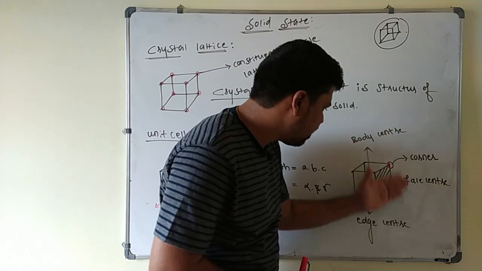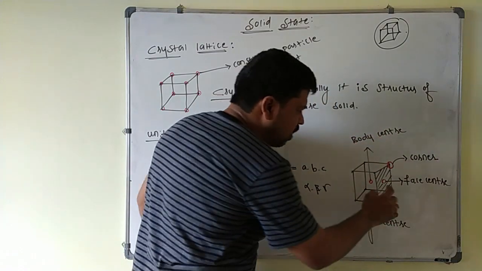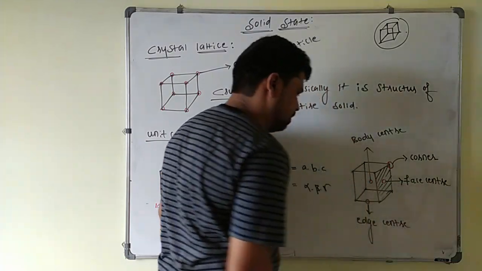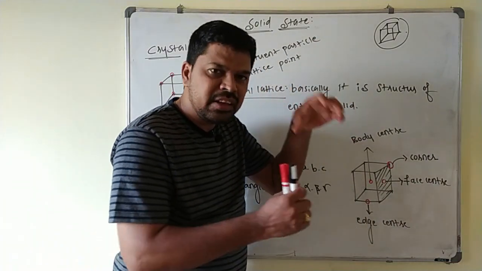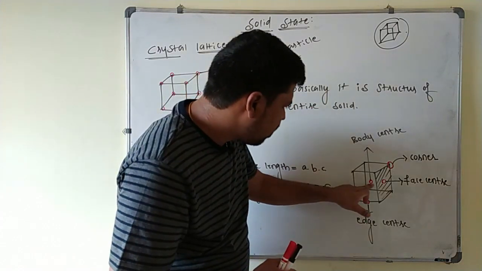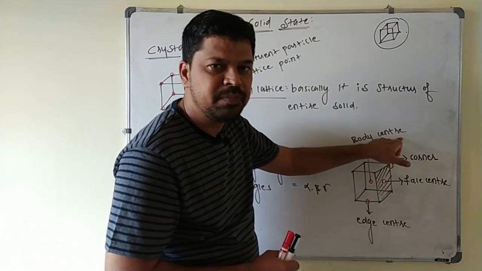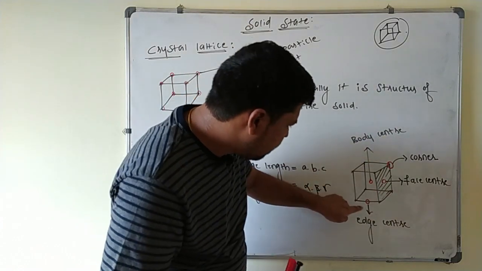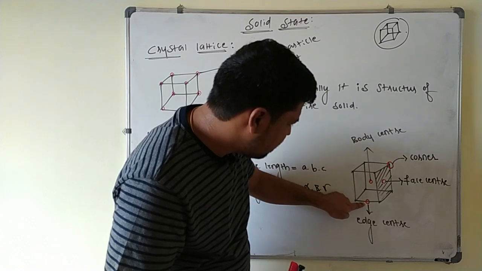This I have taken as one face. Okay, at the center of the face one constituent particle is there, this is the face centered particle. Now inside the cube at the center one lattice point is present, that is called what? The lattice point which is present at the body center we call it. Now the point which is present at this one, this is called what?